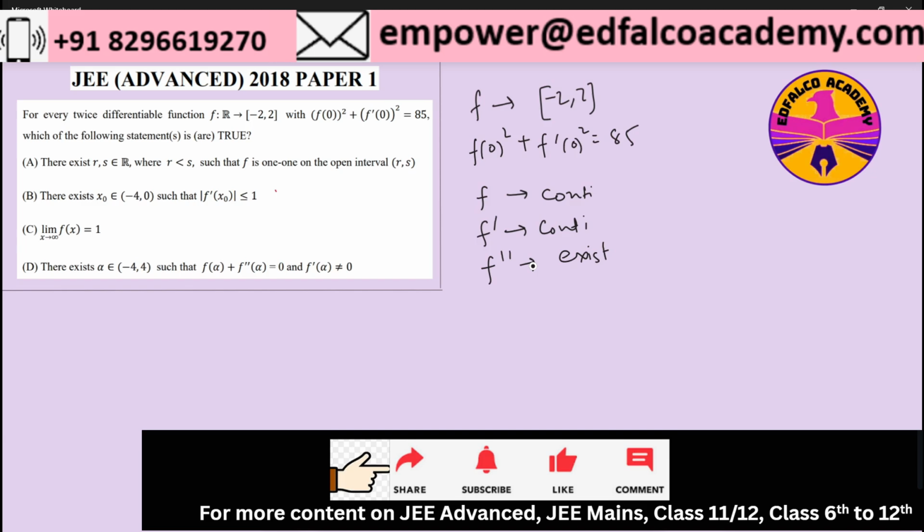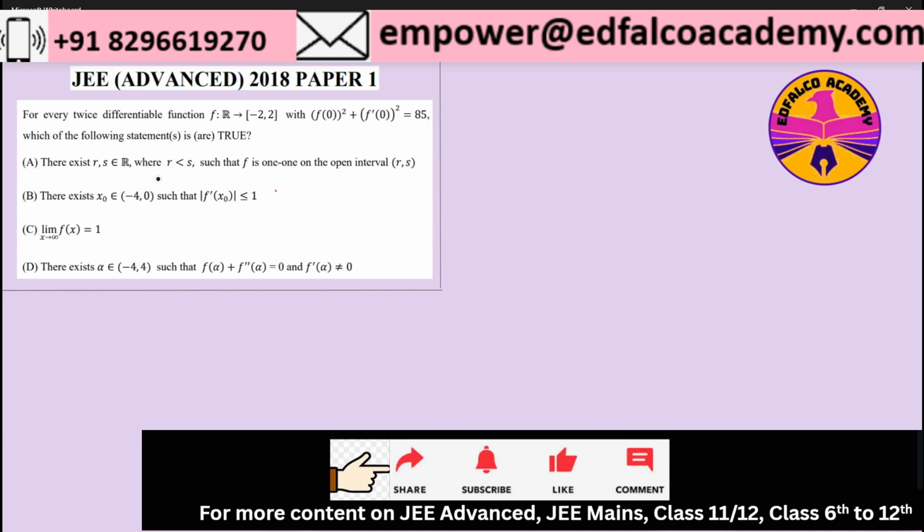Another way could be that we assume the function to be a generic function, just constrained by the constraints given in this equation, and then try to see whether under those constraints the function will obey or satisfy any of these A, B, C, D options. So there are two ways. One is by assuming a function, another way is going on a generic basis. So now let's see in both these ways.